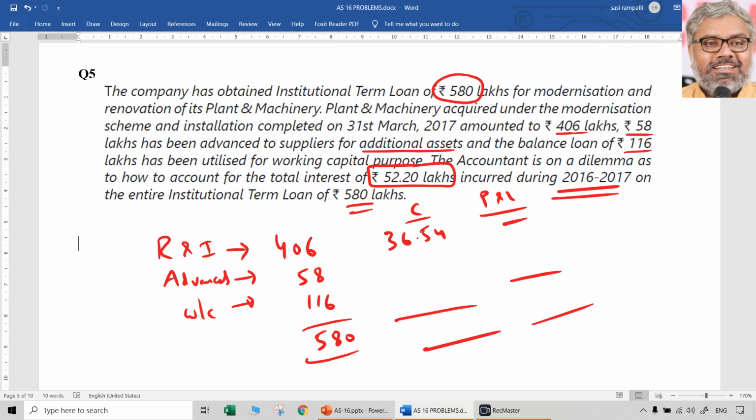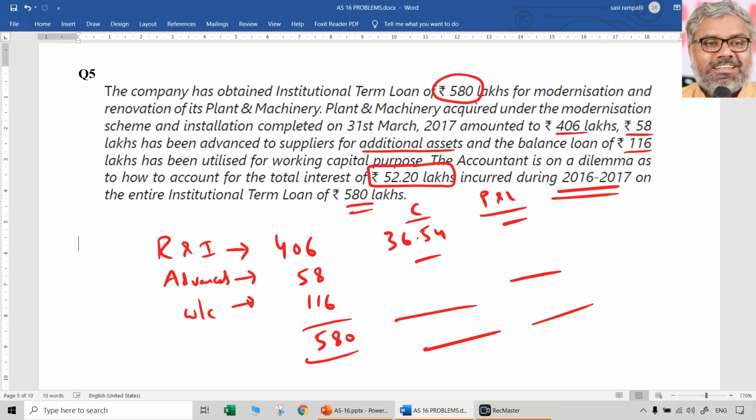See, advances given for additional assets, we don't know what type of assets those are. If they also will take substantial time, they become qualifying. Otherwise, they are not. We cannot assume things to be qualifying, so better to take them as not qualifying. Interest charged to P&L is quite normal. So, normal thing is that, exceptional thing is assuming it as qualifying.